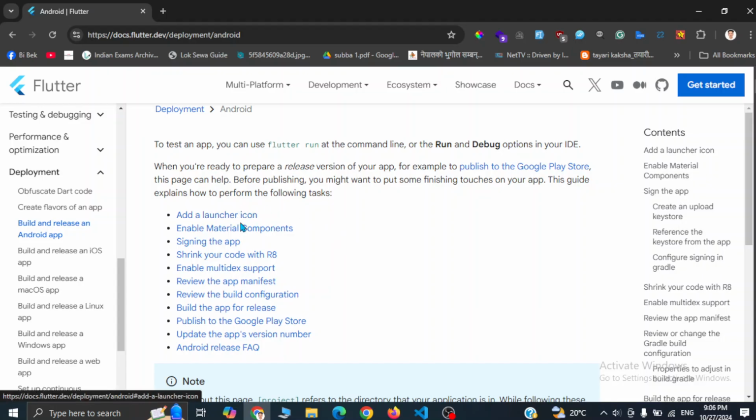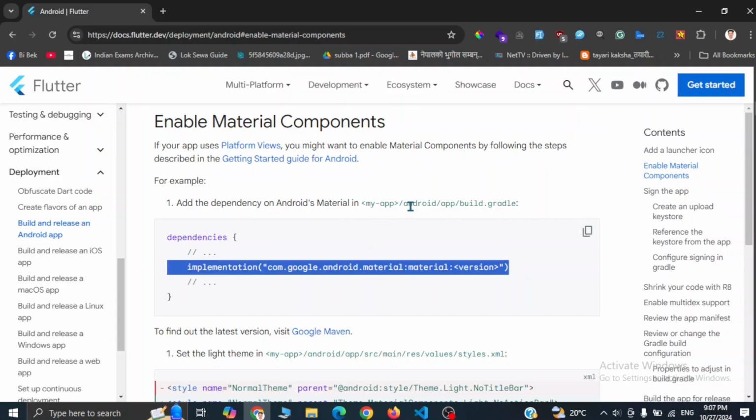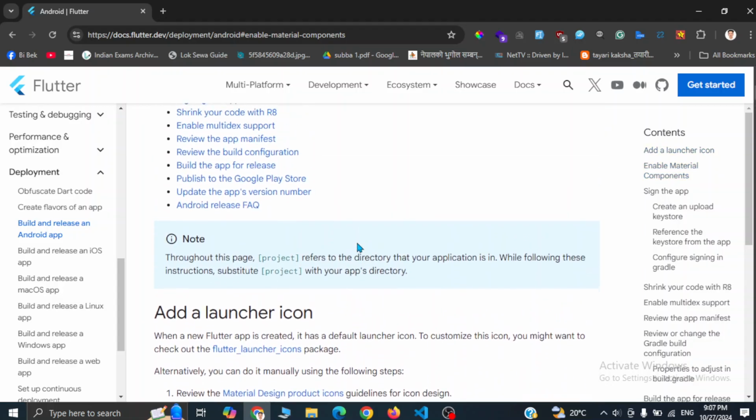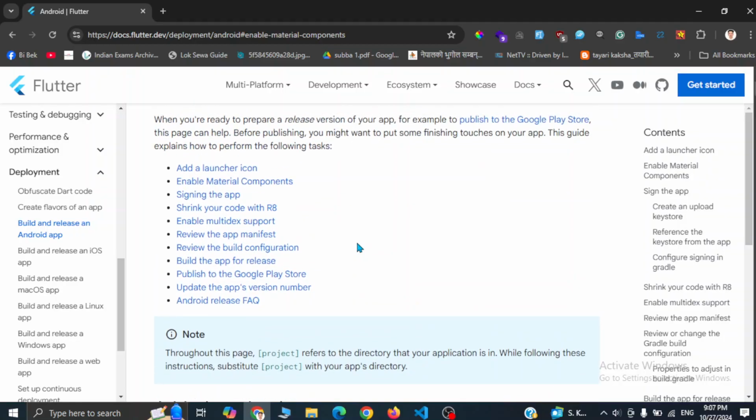And then in the second step, we have to enable material component. If you click there, you have to add this implementation in your Android app level build.gradle file. You can simply skip this as well, as this is not a compulsory thing to do.